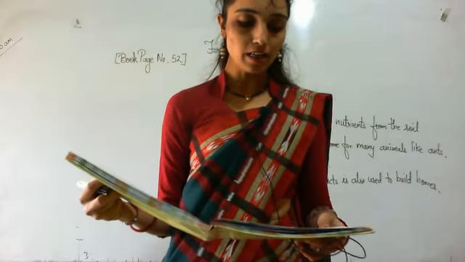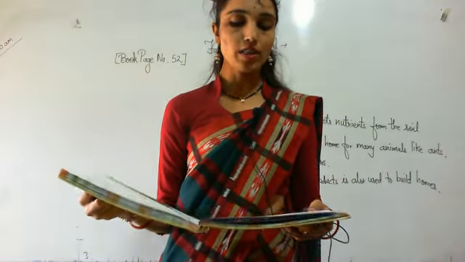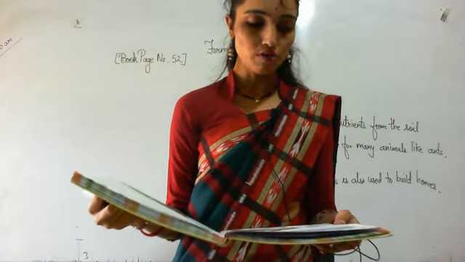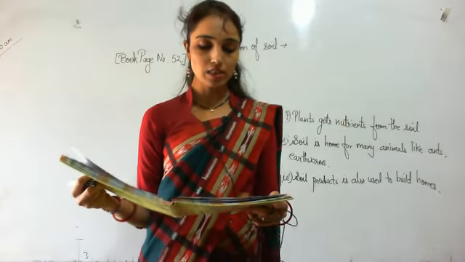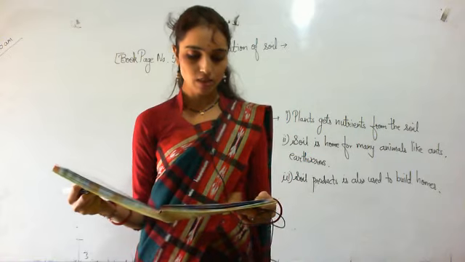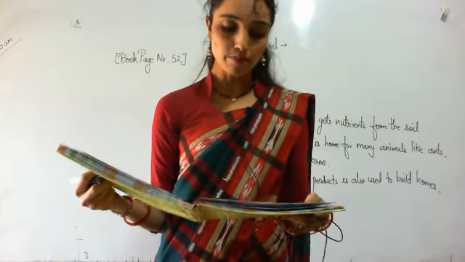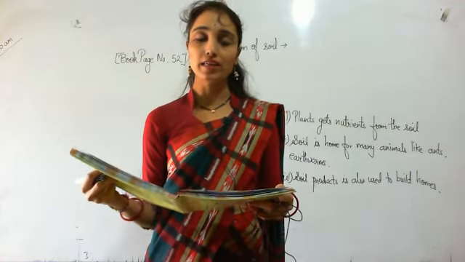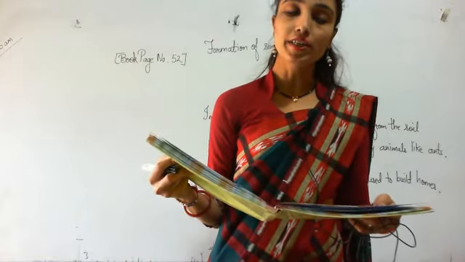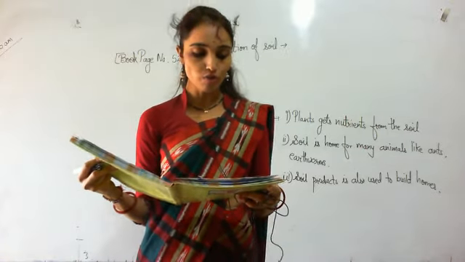Big rocks break up to form small stones and then fine grains of sand. This process is called weathering. Wind and water are the main agents of weathering. Underline this line.